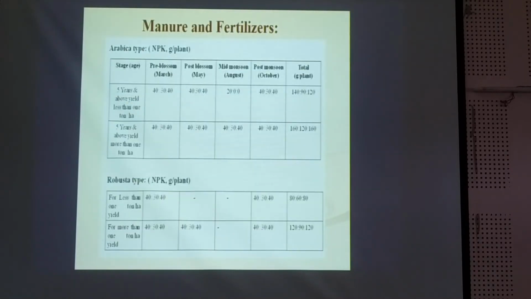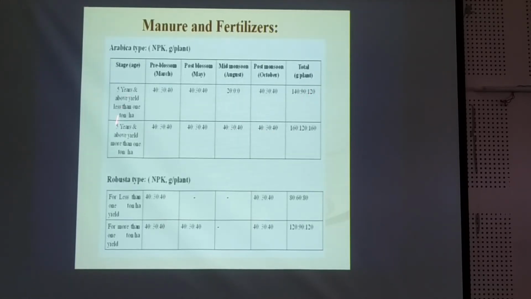As far as manures and fertilizers are concerned, for plants of 5 years and above yielding less than 1 ton per hectare, this is the stage. Then pre-blossom, post-blossom, mid-season, post-monsoon, and total grams per plant, we have to give 140, 90 and 120 NPK per plant according to the different stages, or we can say ages.